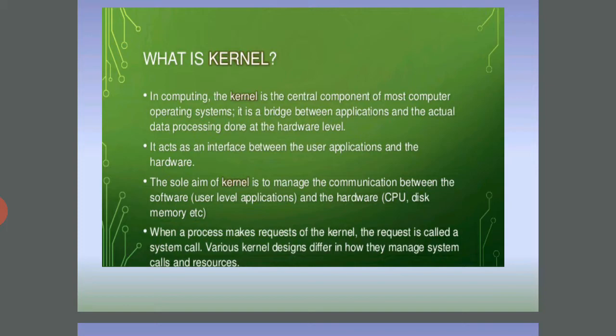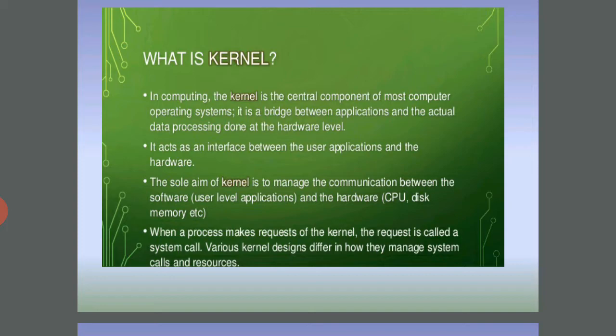What is CPU? CPU is the central processing unit. Disk is, just like, floppy disk, hard disk. So this is called disk, and memory, etc. We already saw this in previous classes. What is memory? Memory is a storage area. It is divided into two types: primary memory and secondary memory. When a process makes a request of the kernel, the request is called a system call.